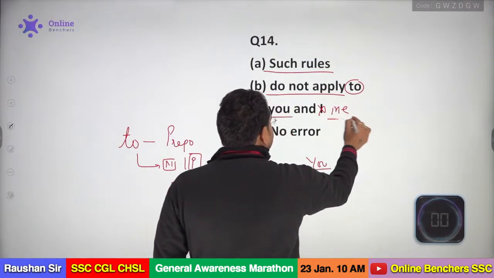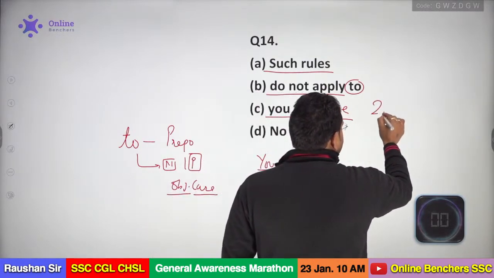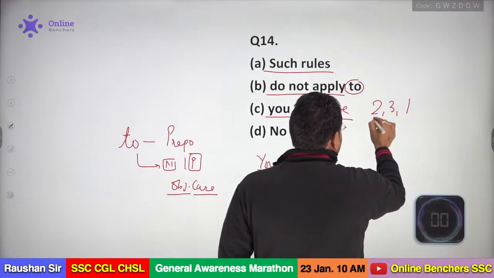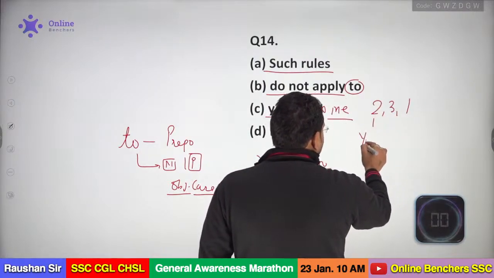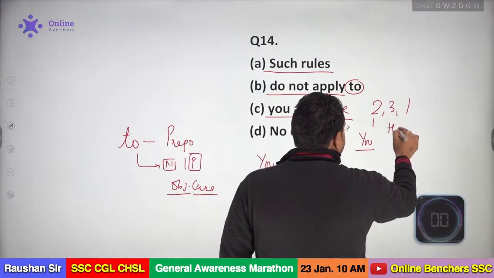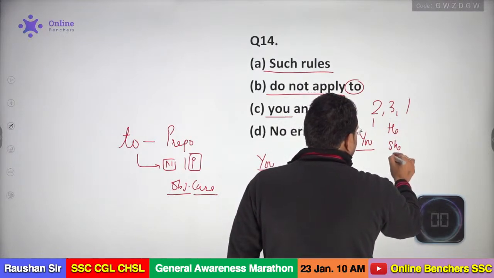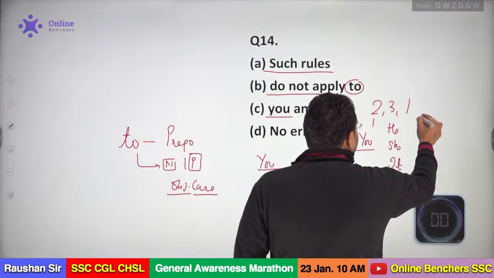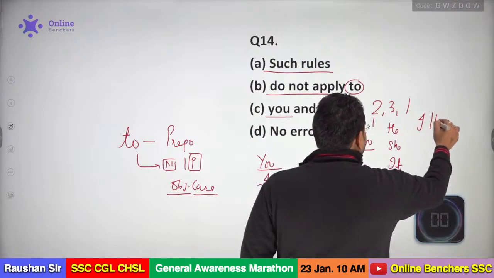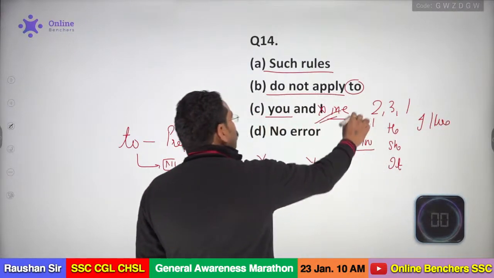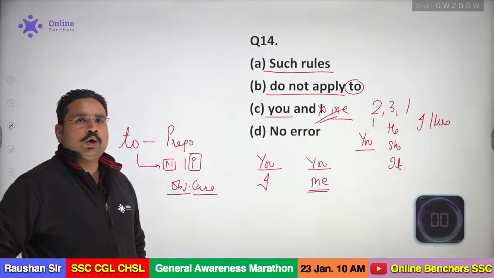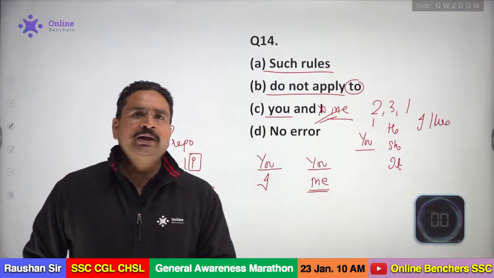And now you can check the sequence also. The sequence is 2, 3, 1. First you have to use the second person "you", then the third person he, she, it, whatever, and they or the name of the person, and the first will be I, we. So we can check the sequence is also correct here. Okay? Now I think everything will be very clear to all of you, my dear.